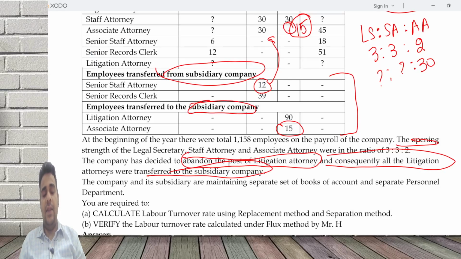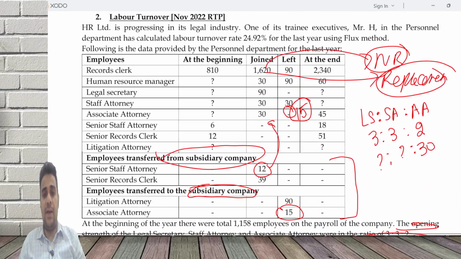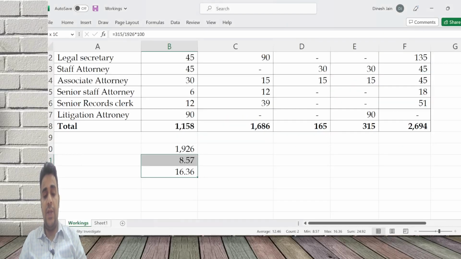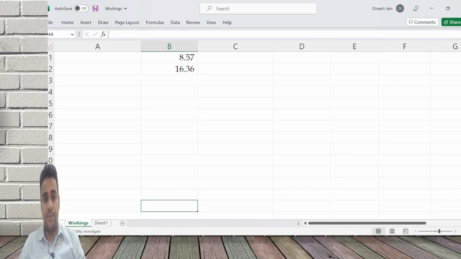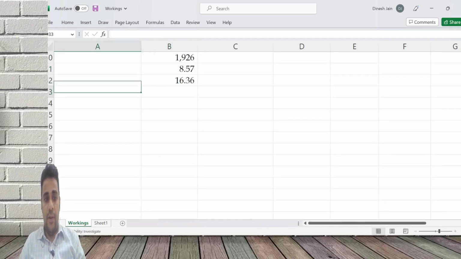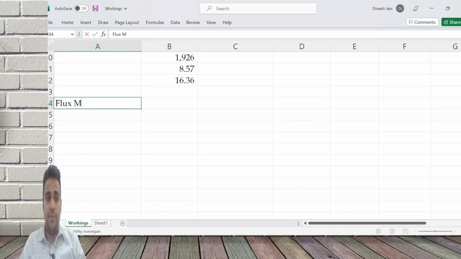And then they have asked us to verify the flux method answer. The flux method answer as per the question is 24.92. It may be right, may not be right. I don't know. We'll have to check it. Flux method is equal to separation, replacement and new recruitment by average workforce.